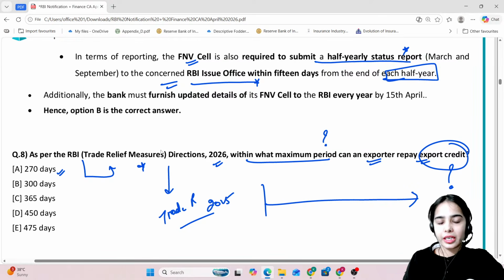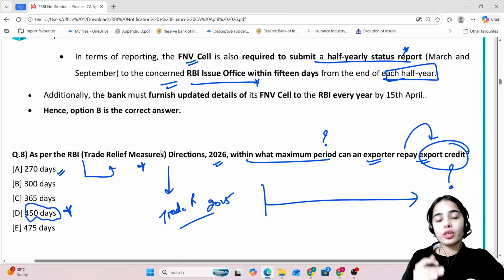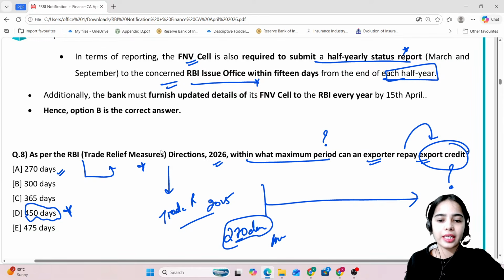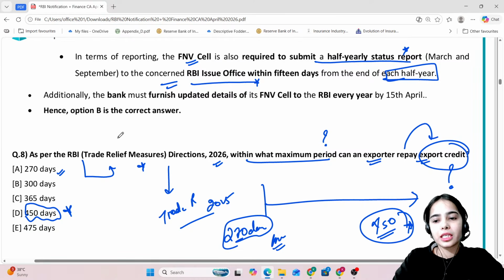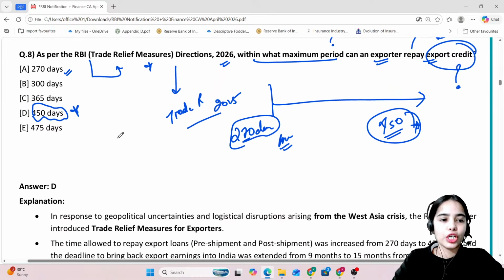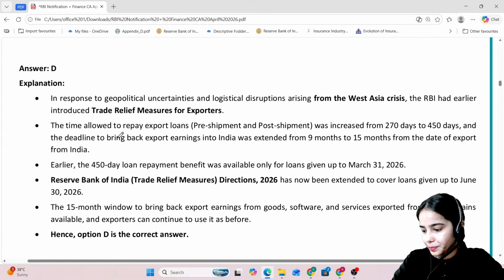But under the trade relief measures, there is the extension of timeline that is provided for the repayment of export credit, that is 450 days. Okay, so within 450 days, export credit has to be repaid. Normally, the time period is 270 days. Within 270 days, export credit has to be returned, but the extension of time has been provided, and now within 450 days, the repayment of export credit should happen. So here the answer is D.